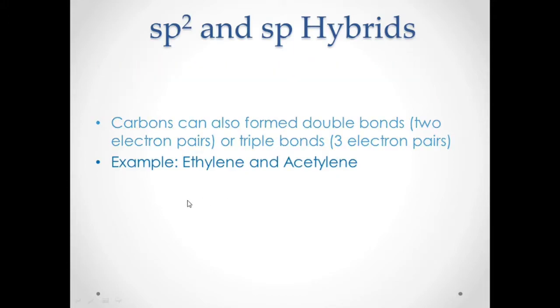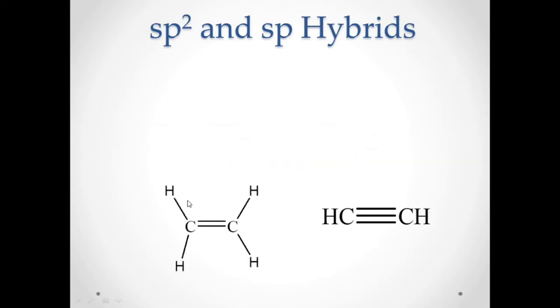So what is the chemical structure for ethylene? This is the chemical structure for ethylene, while acetylene is this one. As you can see, carbon can double bond to another carbon for ethylene, and for acetylene, carbon is triple bonded with another carbon. For ethylene, the hybridization for both carbons is sp2, while for acetylene it